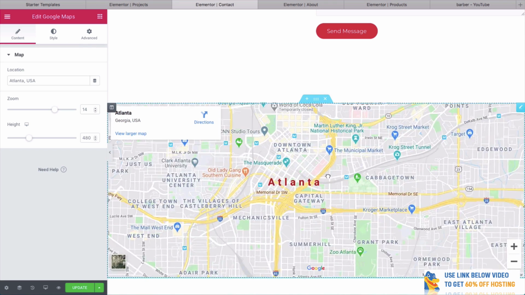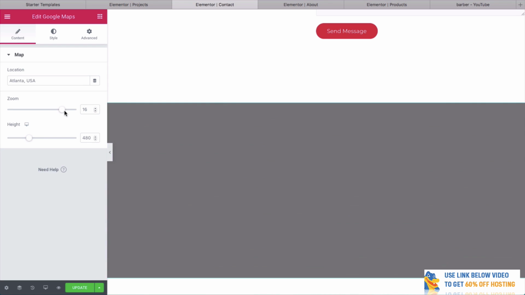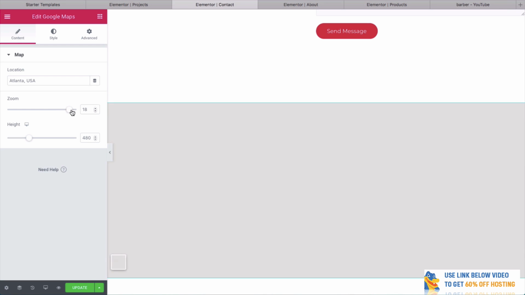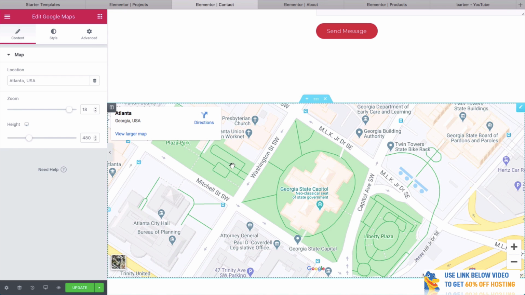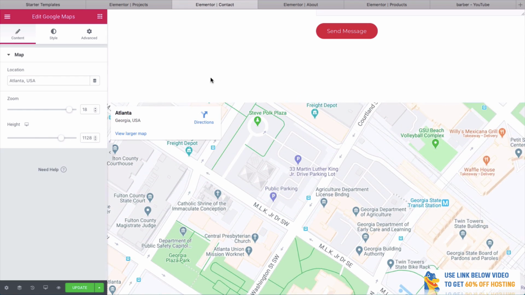And people can literally drag around here, zoom in, zoom out. You didn't even have to do anything but just do that. We can have this be a default zoom level if you want as well, if you want to get it really close. Maybe we'll go even closer in here. And you can change how big you want this to be. Let's make it a little bit bigger.